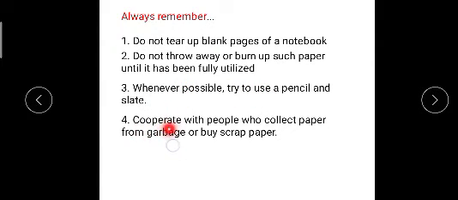The fourth one is to cooperate with people who collect paper from garbage or buy scrap paper. You know that if we can recycle paper, these people can help our environment. We can collect that paper and make recycled paper, so we can also save trees. It is helpful, so cooperate with such people.